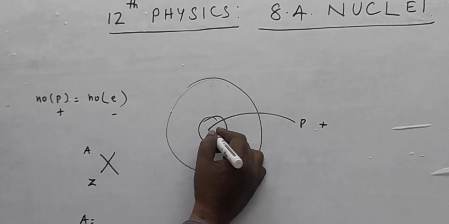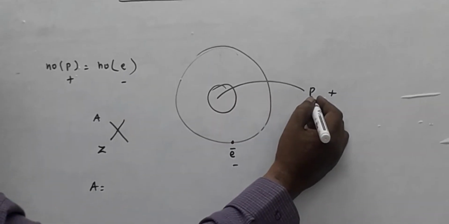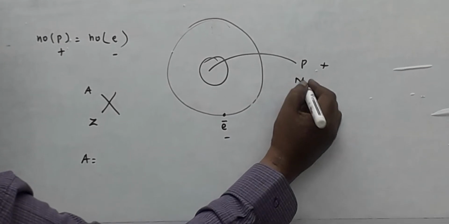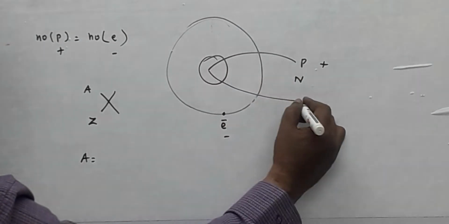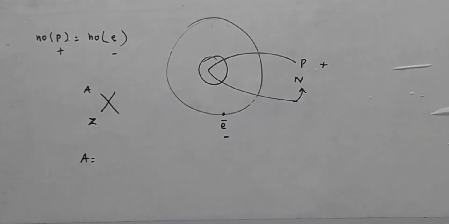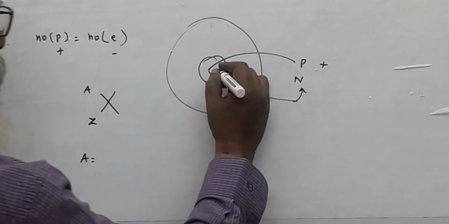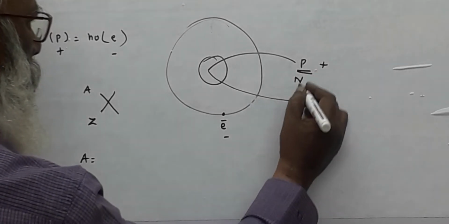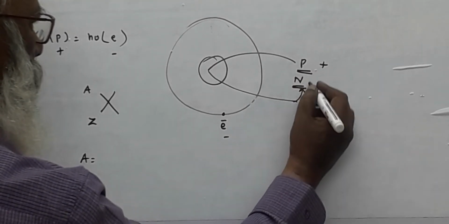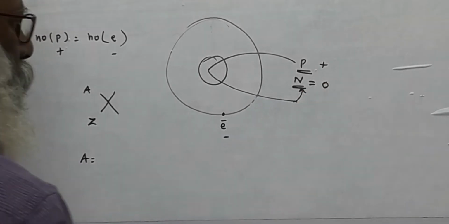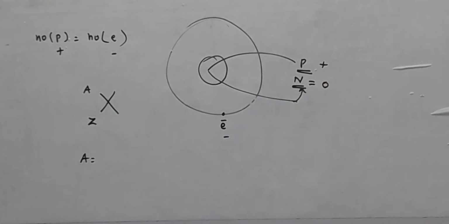When you consider the nucleus, there are not only protons but also neutrons accompanied with the protons. Neutrons are also in the nucleus itself. So the nucleus contains 2 particles: one is proton and another is neutron. The proton is positively charged and the charge of the neutron is equal to 0.